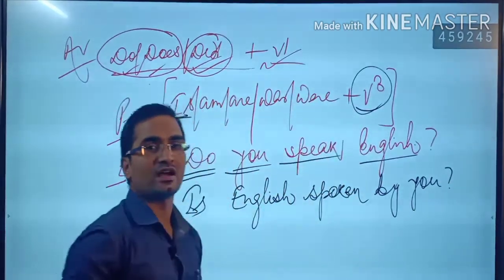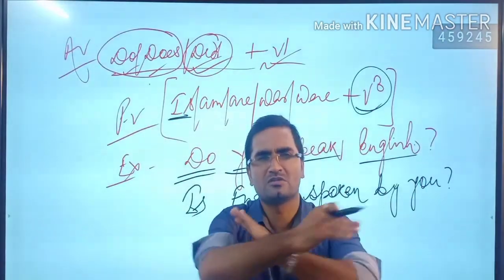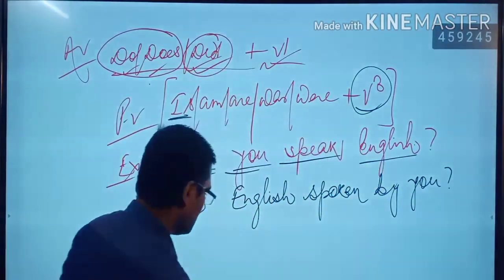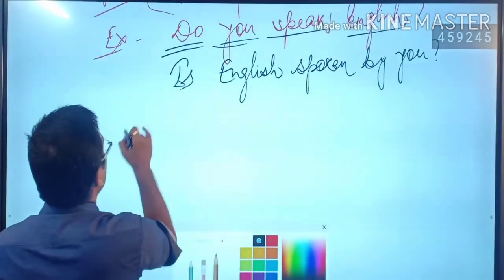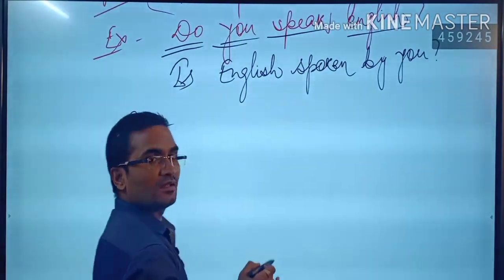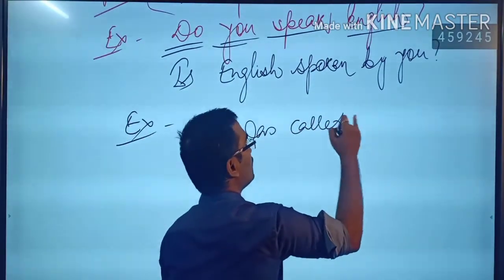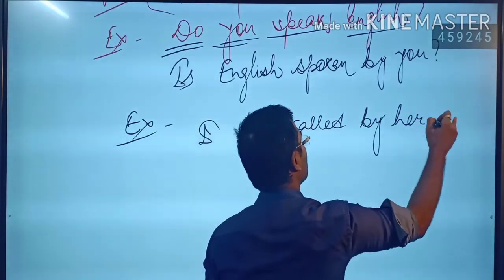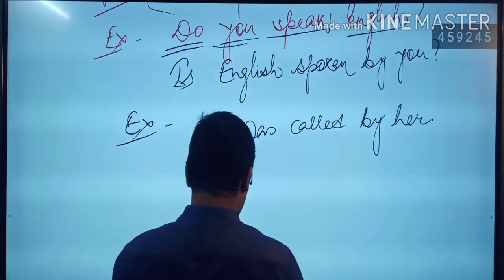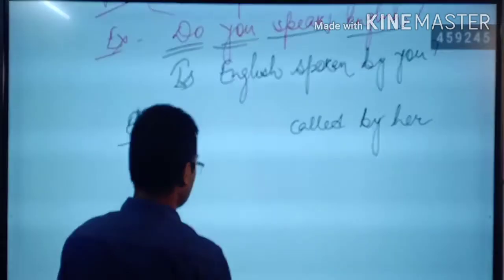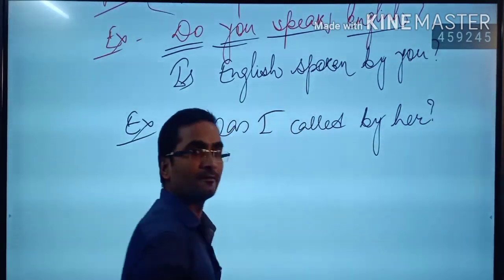This is how you will change active into passive very smartly and with no confusion. This is very simple, very simple. Let me tell you very simply. You can solve the question like this. See another question we have. I was called by her. The mind strikes, right? Let's make it interrogative. And right here, was I called by her? Was I called by her?